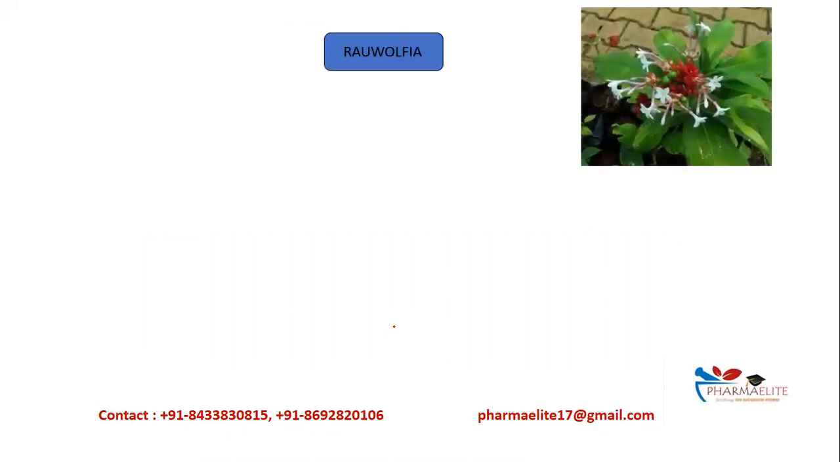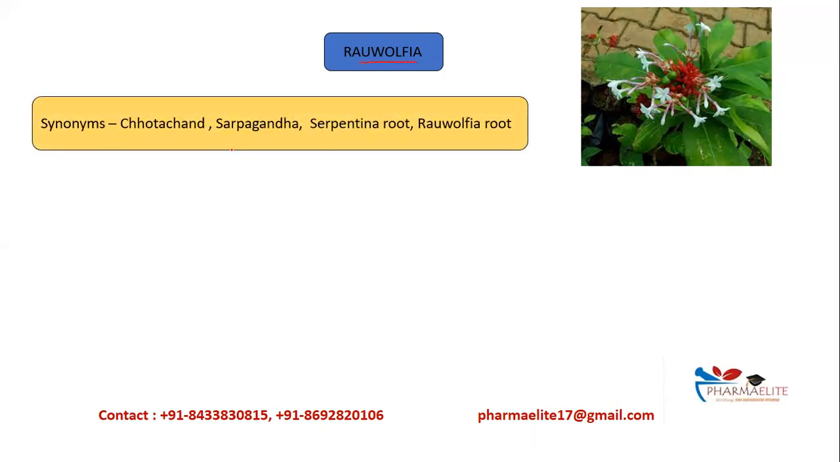Now let us look at the first drug from alkaloidal class. There are a lot of drugs. We'll be discussing one or two important ones. You can go through some others as well. This is Rauwolfia. You can see a picture over here. The synonyms: Chota Chand, Sarpagandha, Serpentina root, and Rauwolfia root. Please remember the synonyms also. A direct MCQ can be asked.